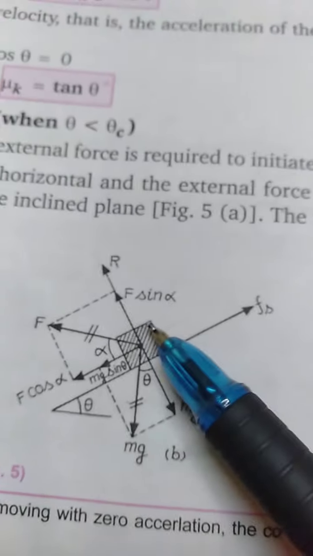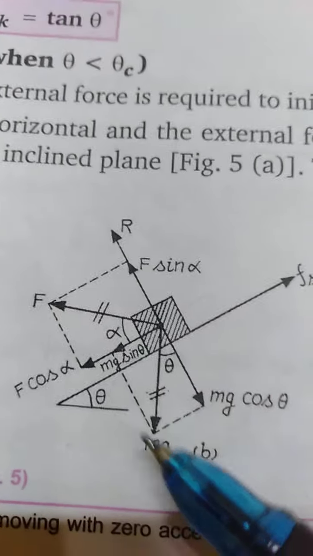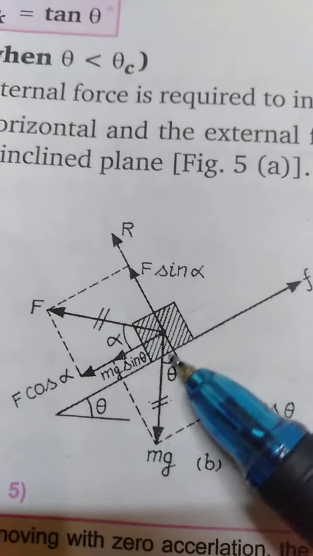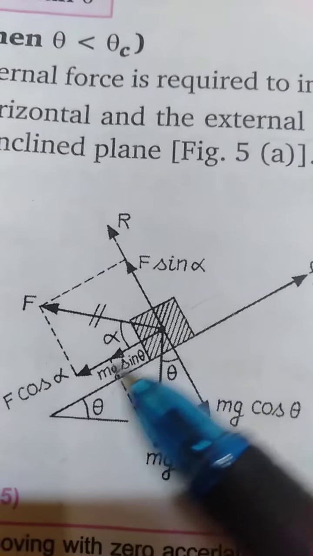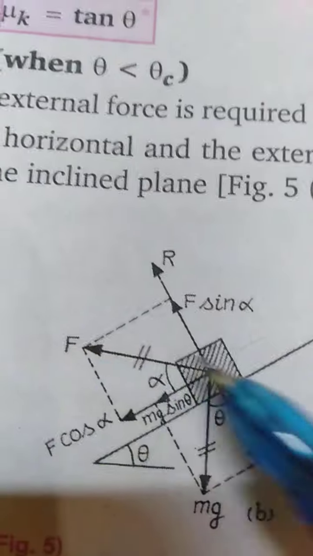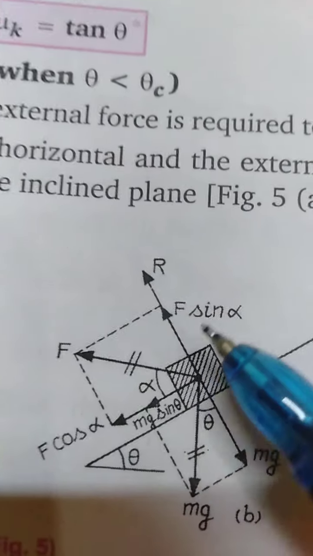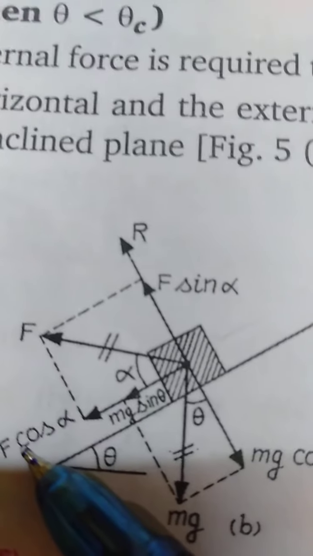So this is the body, and as we know, this is the weight of the body, mg. This angle is theta, so here will also be theta. Now we resolve this into two components, mg sin theta and mg cos theta. And this F, the force required to bring the body down, is also resolved into two components, F sin alpha and F cos alpha.